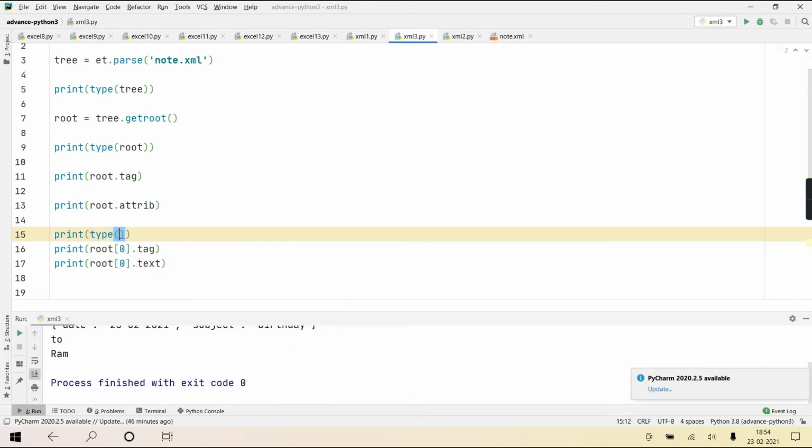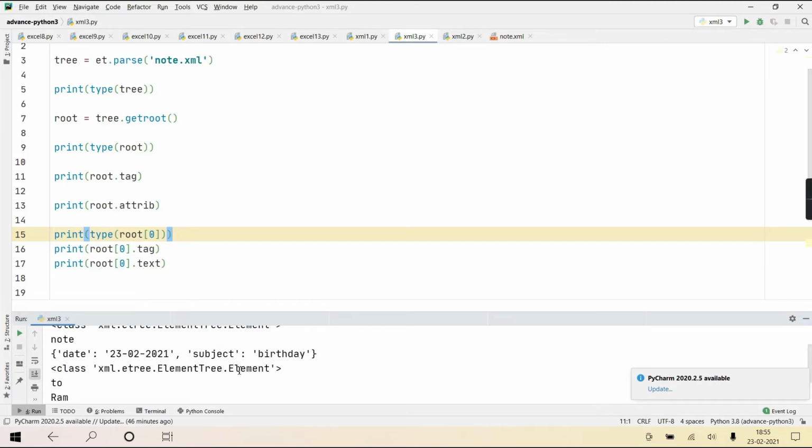Print type of root of 0. It is again an object of class element. Root itself is an object of class element, but root of 0 is also an object of class element. That is a surprising thing. See, is it also an object of class element? Yes. And as root of 0 is also an object of element, it will also have three things: tag, text, and attrib.